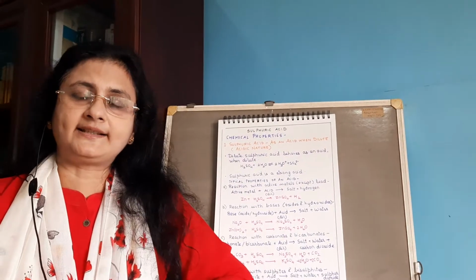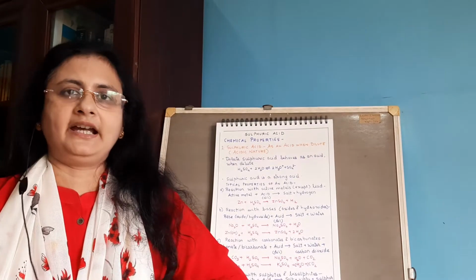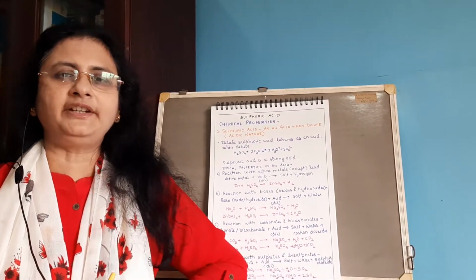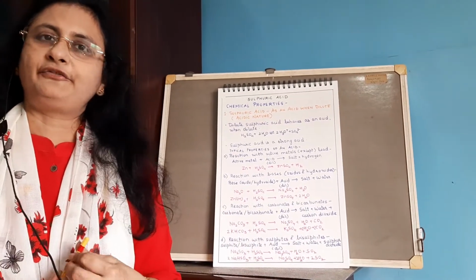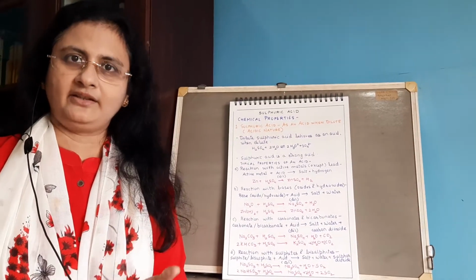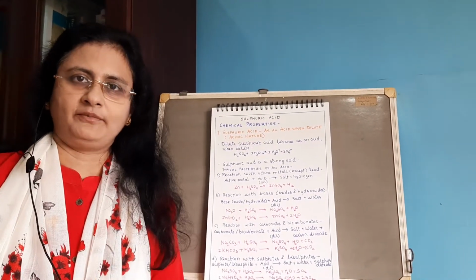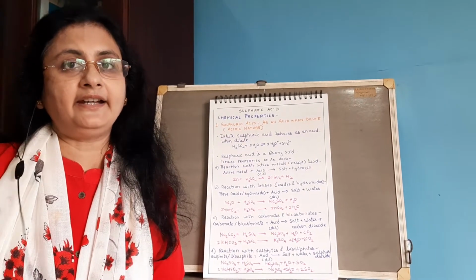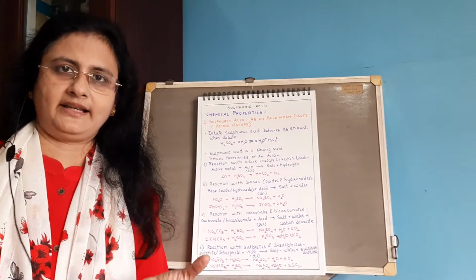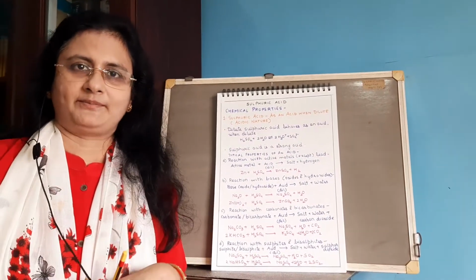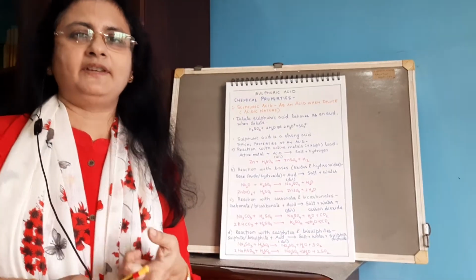And finally, last, sulfuric acid behaves as both a drying agent and a dehydrating agent. Now I hope you know the difference between drying and dehydrating agent. We have done this in 9th standard. A drying agent is the one which will remove only the physical traces of moisture from that particular substance, whereas a dehydrating agent will remove the chemically combined elements of water, that is hydrogen and oxygen, from that substance, means it will react with that substance. So sulfuric acid can behave as both.